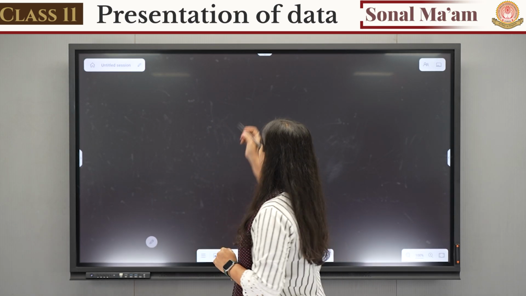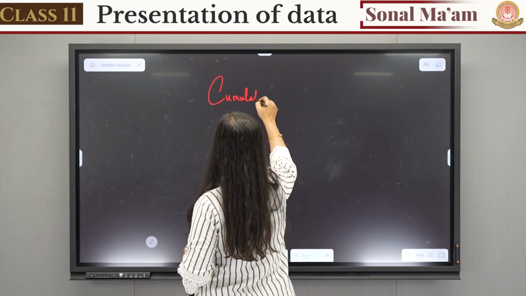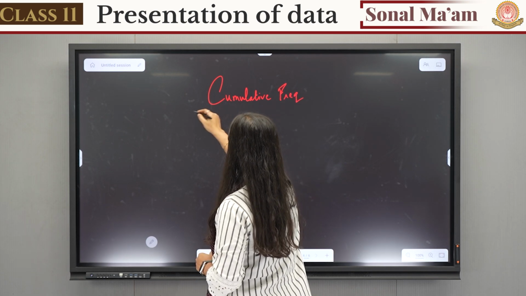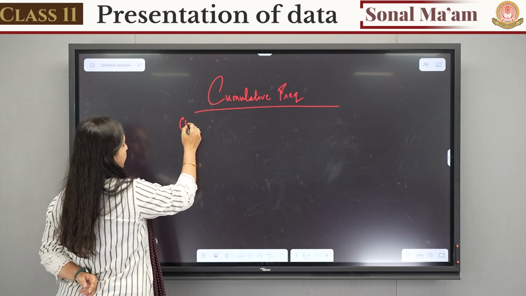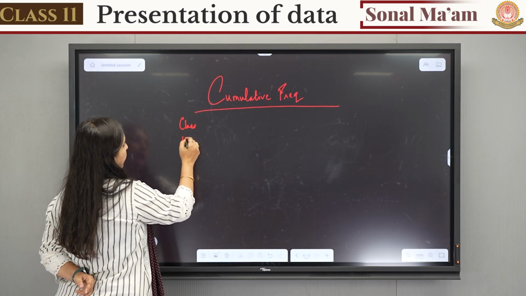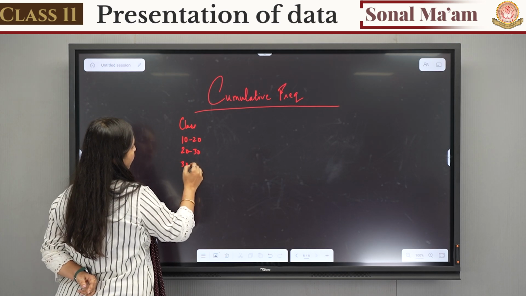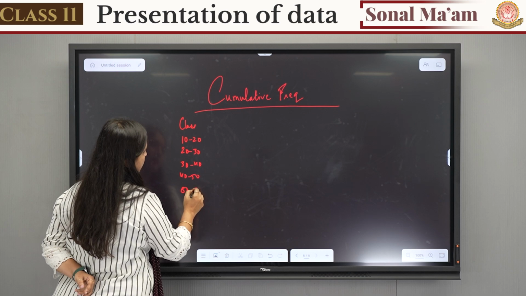One more topic I would like to tell you is cumulative frequency. Now what is this cumulative frequency? Okay, you have already made the classes. Suppose the classes are 10 to 20, 20 to 30, 30 to 40, 40 to 50, 50 to 60.